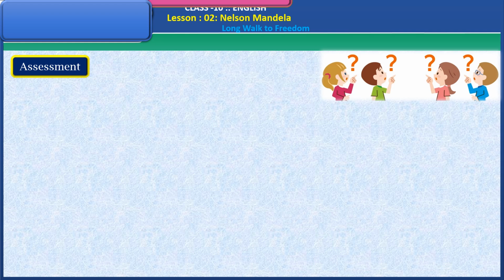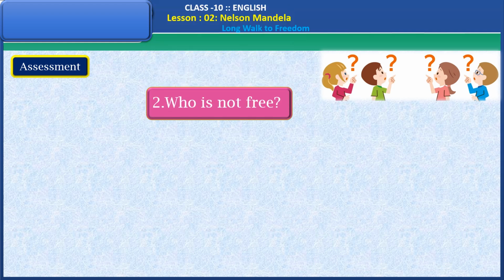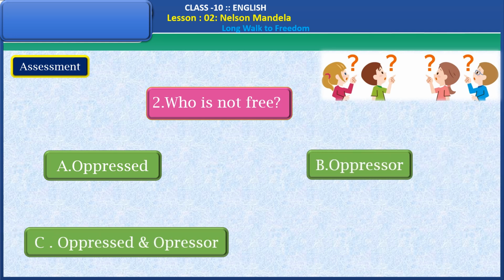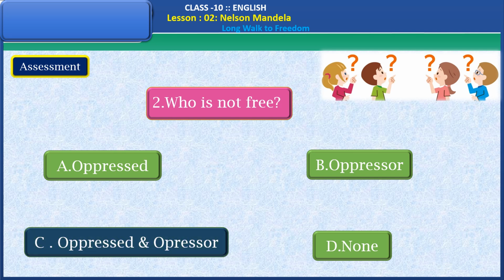Let us see the second question. Who is not free? Oppressed, oppressor, oppressed and oppressor, none? What is the right answer here? Yes, the correct answer is oppressed and oppressor. Well done, dear students.